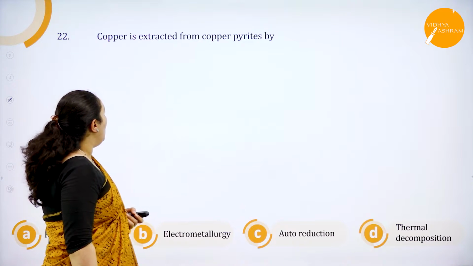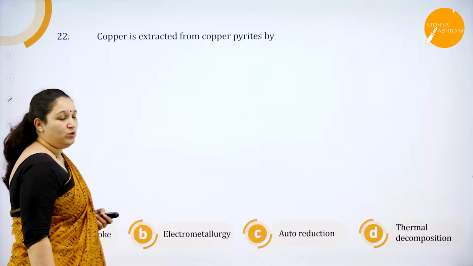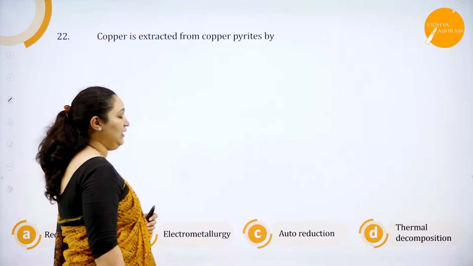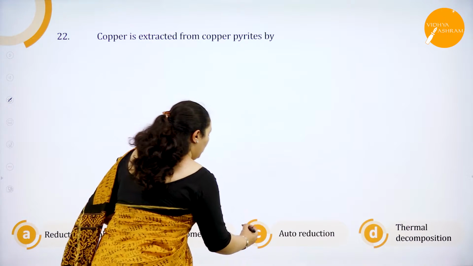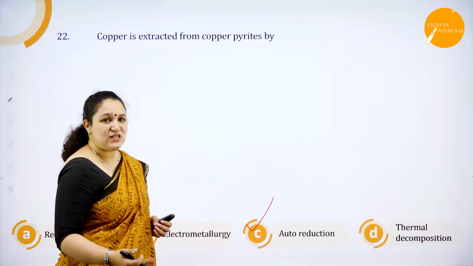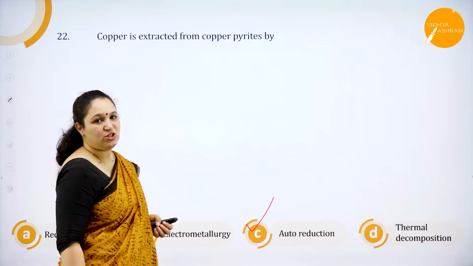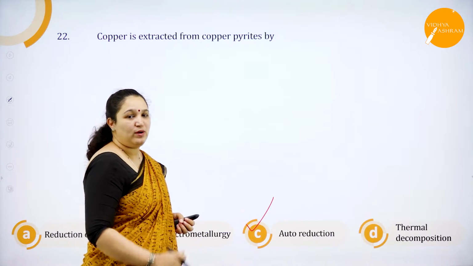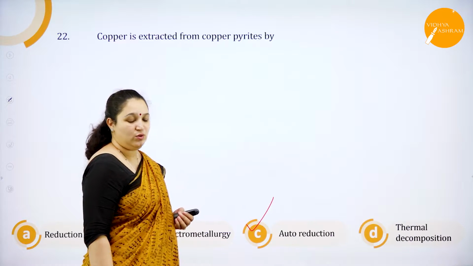Next is question number 22. Copper is extracted from copper pyrites by auto reduction. Okay, this is just the fact. You have studied this particular extraction in your syllabus. If you still want me to write the equation, here you go.